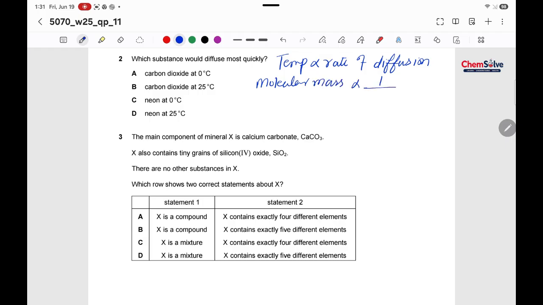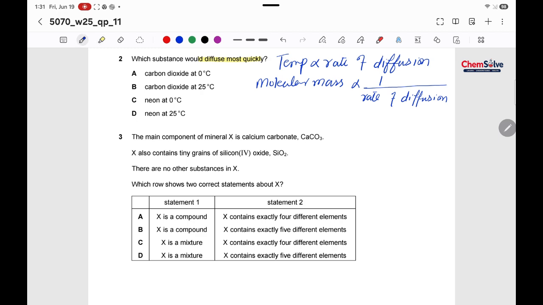Molecular mass is inversely proportional to rate of diffusion. So we have to look at the option which diffuses most quickly.